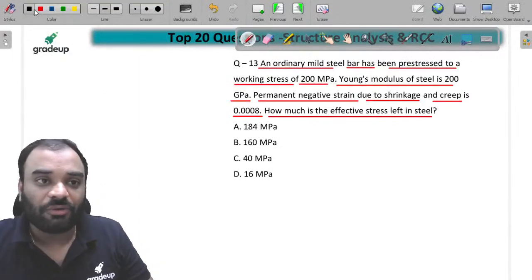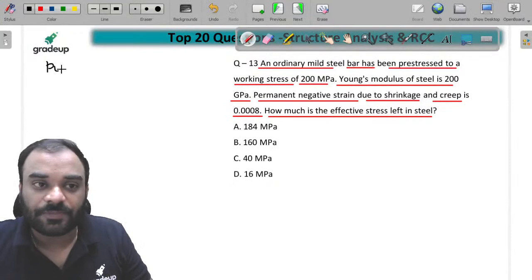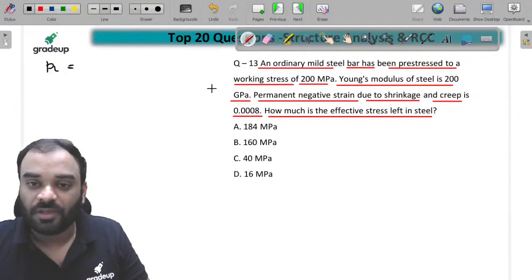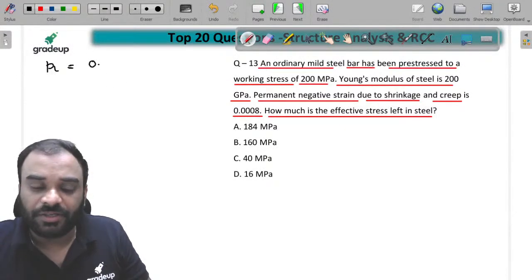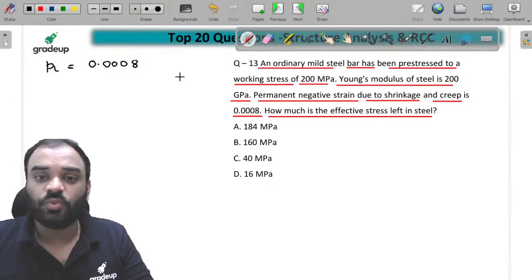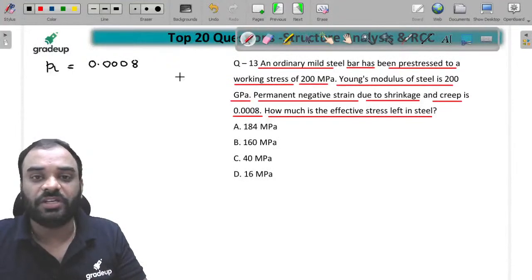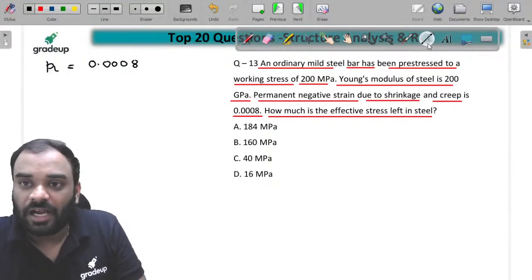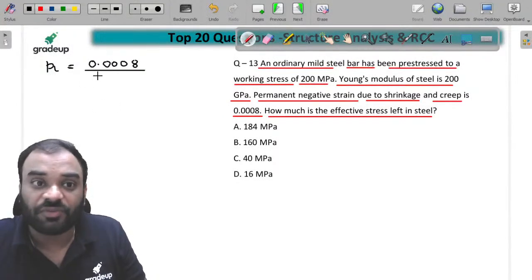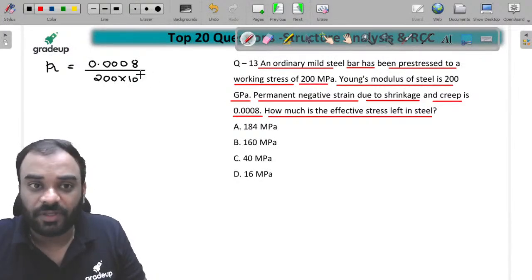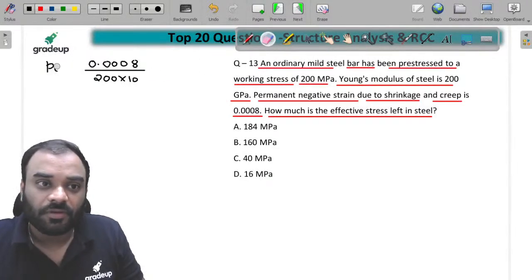Now first of all, you have to calculate the loss of stress. How much stress is to be lost over here? So can I say how much strain is to be lost over here guys? Which is equal to 0.0008. This is the strain which we have lost over here. This particular strain, children, is our loss. And we can divide it by Young's modulus of elasticity of the steel, which is 200 gigapascal. So you can convert it, 200 into 10 raised to power 3. What can we write here?